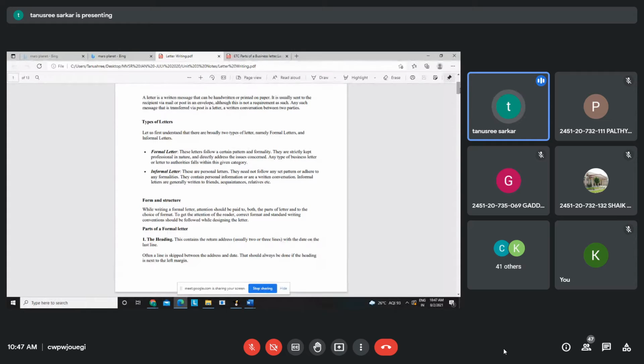Now, a letter is a written message that can be handwritten or printed on paper, right? It is usually sent to the recipient via mail or post in an envelope. Although this is not a requirement as such, any such message that is transferred via post is a letter, right? A written conversation between two parties.